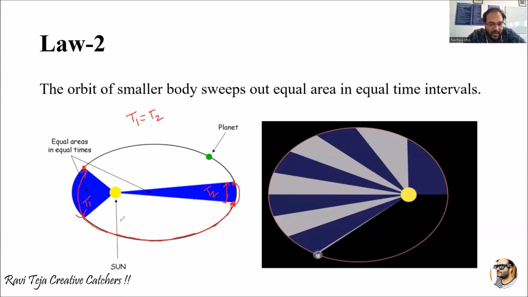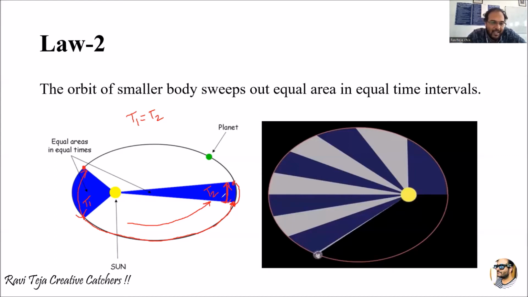Whenever the planet is far away from the Sun, the speed or velocity decreases. That means it can travel only a small portion of the path in the same time period.